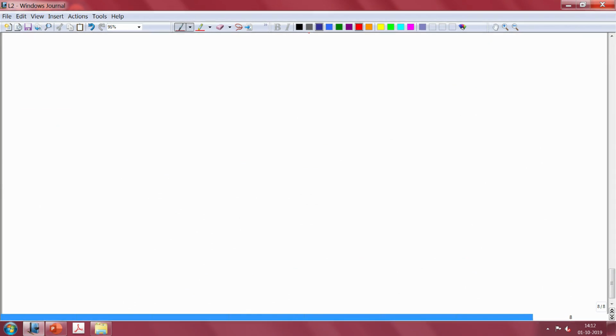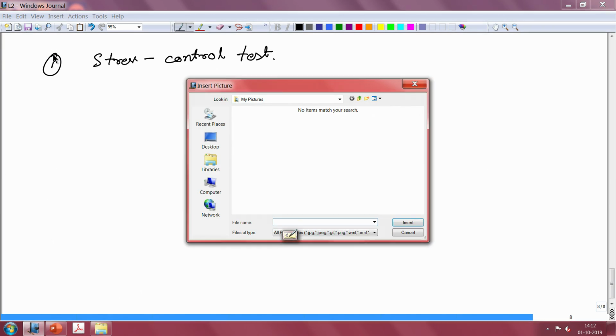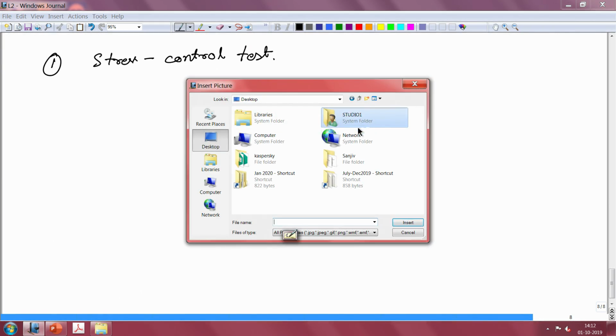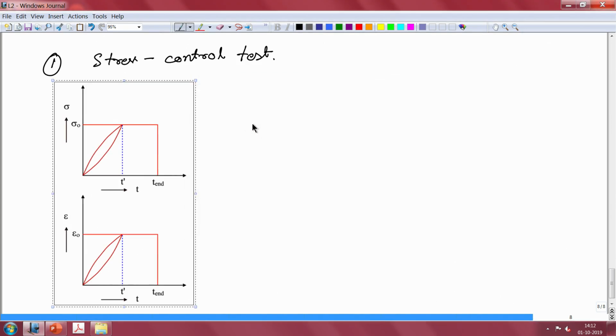Let us discuss the first one, which is the stress control test. We are going to use this image here.